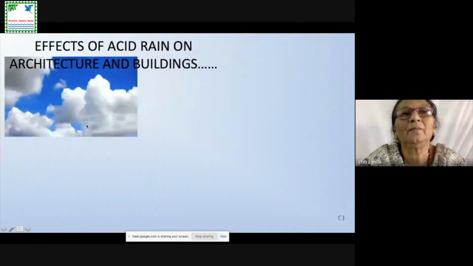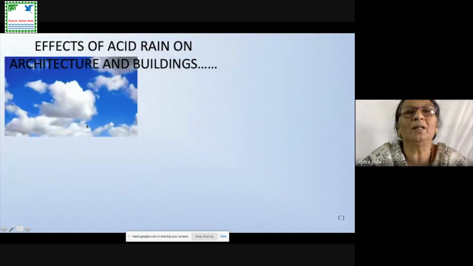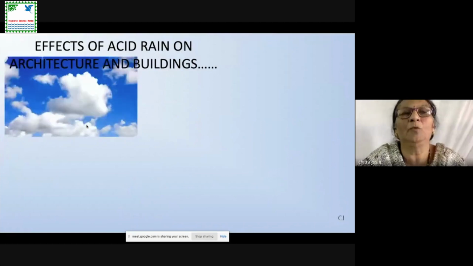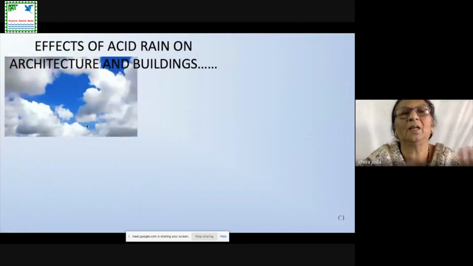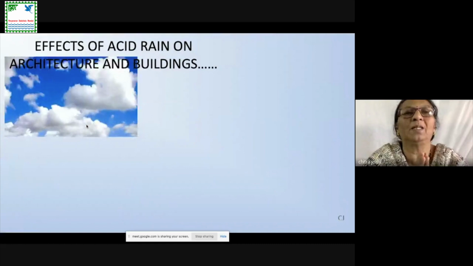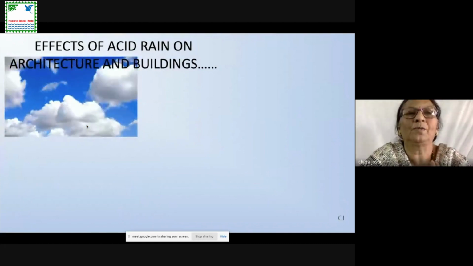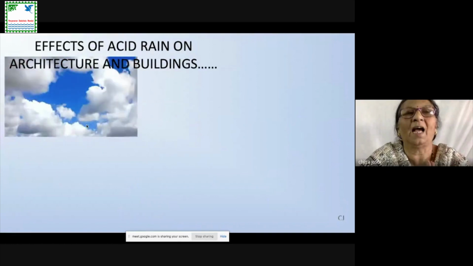Here you can see that because of the continuous wind, these clouds can move from one place to another. When the clouds are moving from one place to another, the clouds containing acidic fumes or acid gases are also moving continuously.